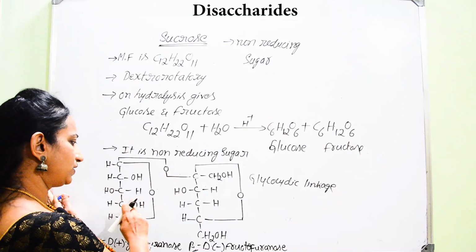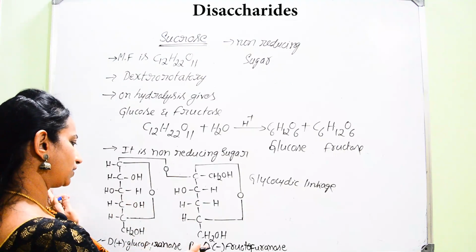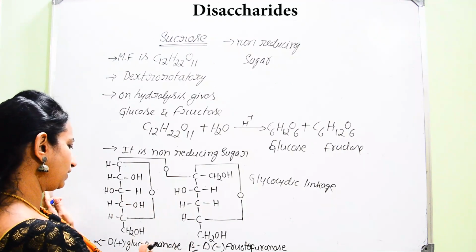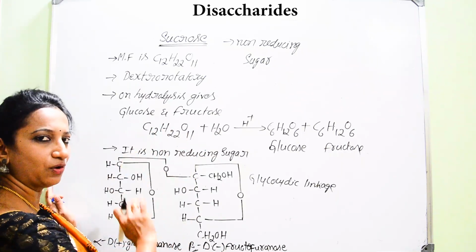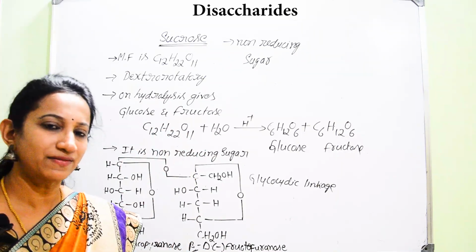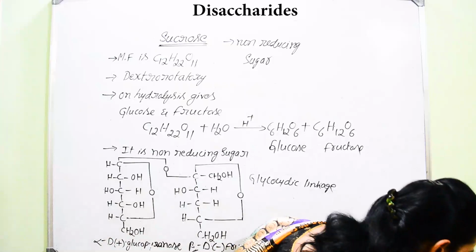Then once you observe this structure, that is the linkage between glucose and fructose, now we can go for giving the Haworth structure for sucrose.